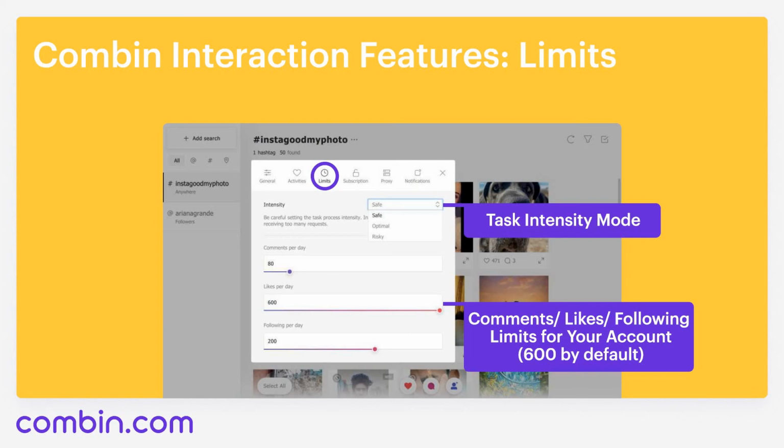Try not to abuse that risky mode and gradually schedule more tasks each week, and the amount of allowed Instagram actions for your account will be increasing. Compound will respectively be able to process more tasks hourly and daily.